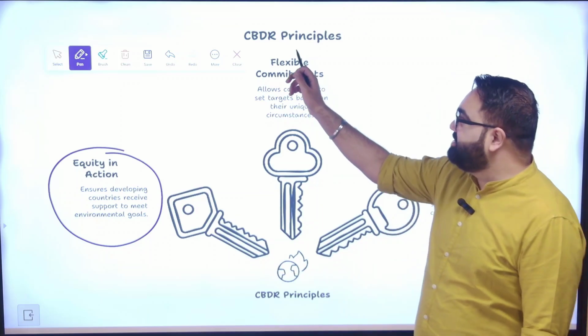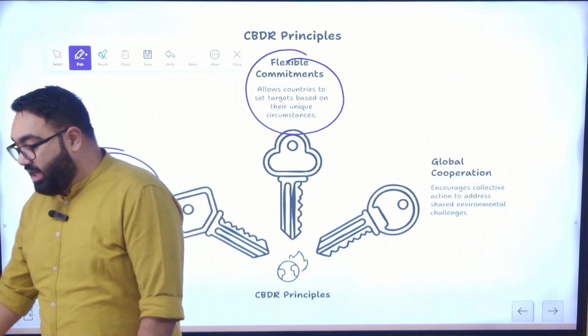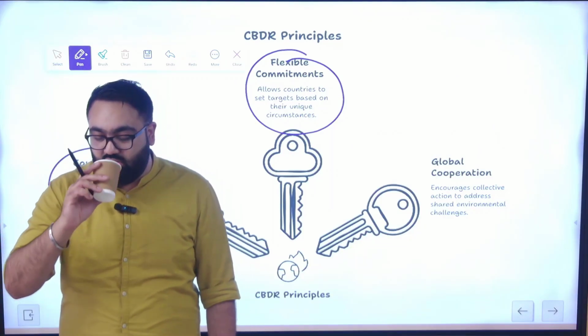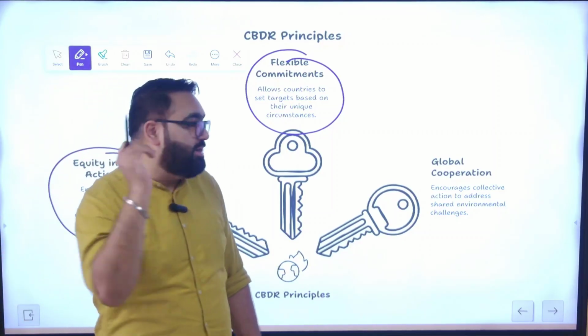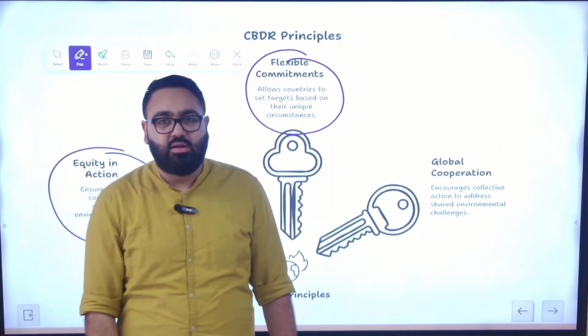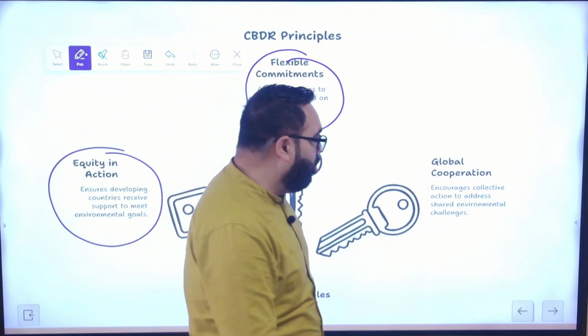Similarly, the contributions or the commitments should be flexible. As I said earlier, countries are free to decide their own targets. Just because America wants a certain target doesn't mean India has to be forced to adopt it. There has to be global cooperation.